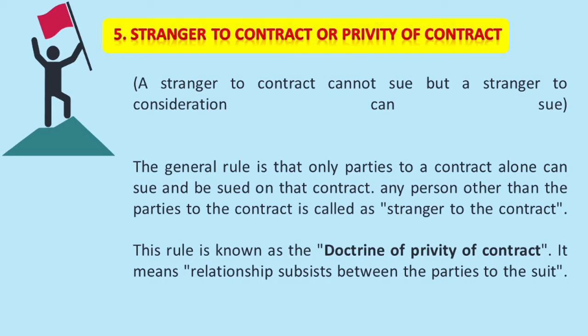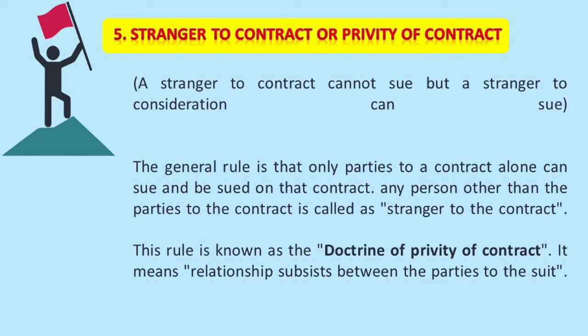The general rule is a stranger to a contract cannot sue. It is also known as privity of contract. For example, A is there, B is there. Whenever there is a breach of contract between A and B, either A has to approach the court or B has to approach the court. So that means a third person cannot file a case on behalf of A or B because the third person is a stranger to the contract. It is also known as privity of contract.